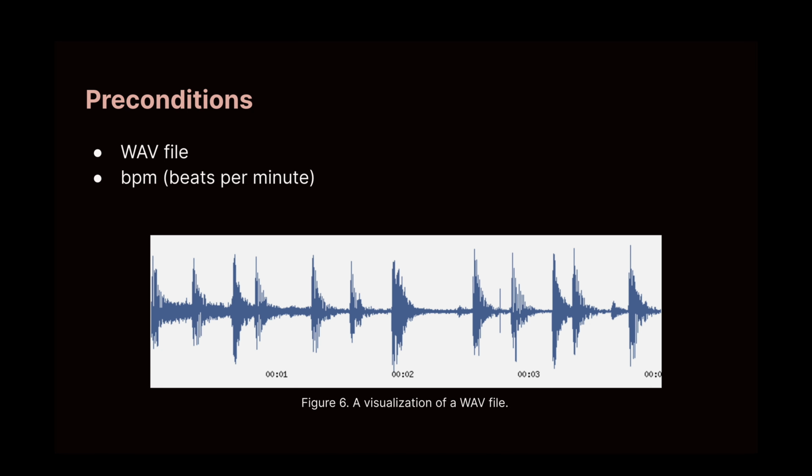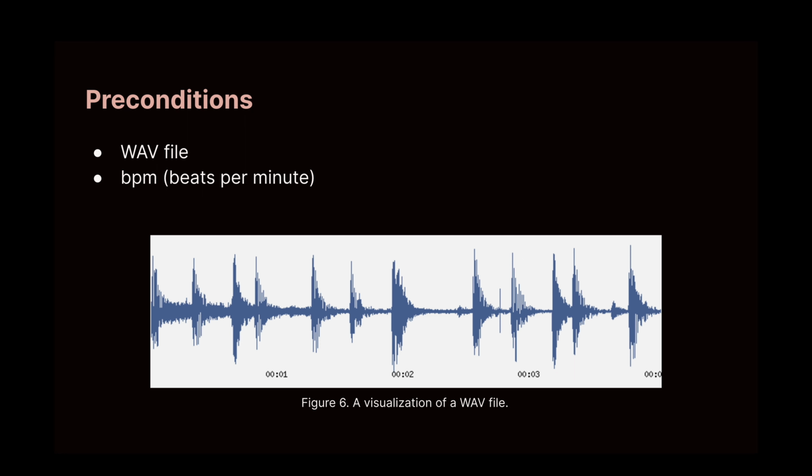As a result, in this project, there are two required preconditions: a WAV file and the BPM value of the audio sample. WAV files were chosen because of their lossless format and ease of interaction with MATLAB, and the BPM value can be found either as an exact value on Google or an approximated value through a tempo tapper, which can also be found through Google.